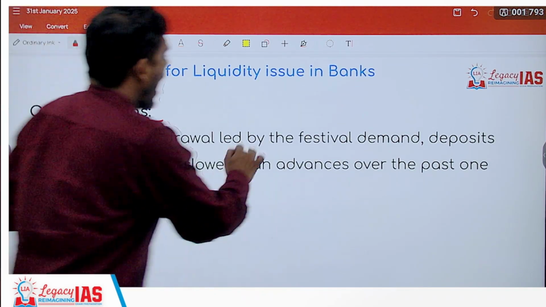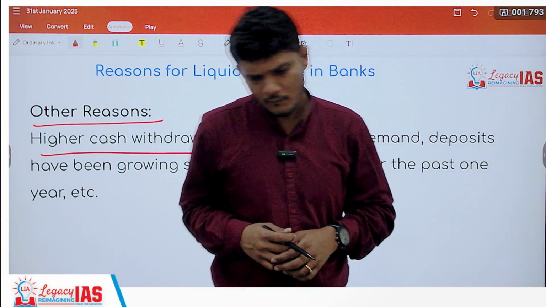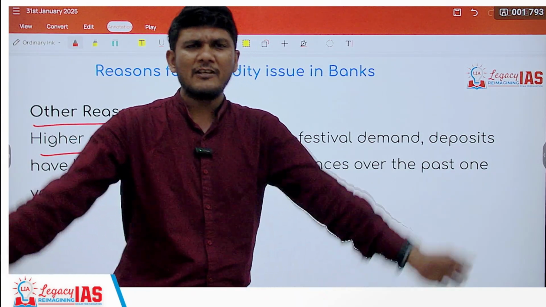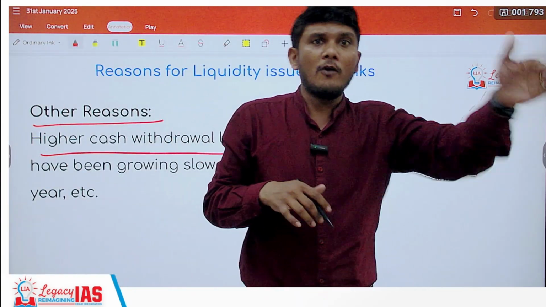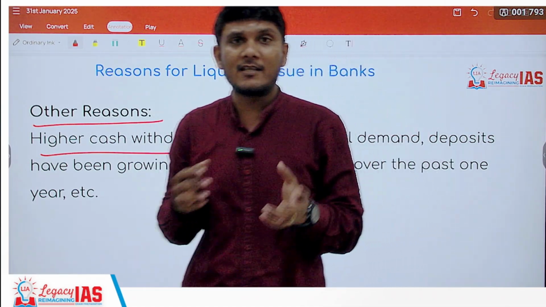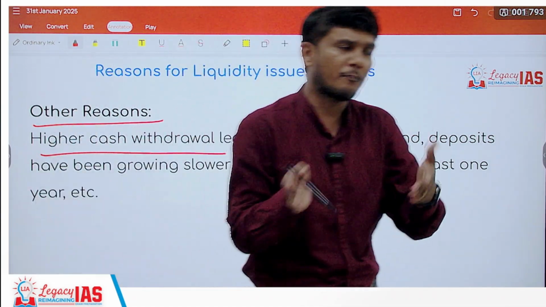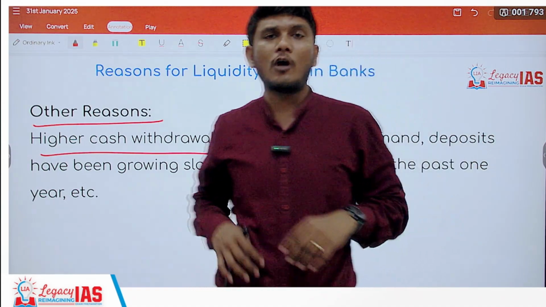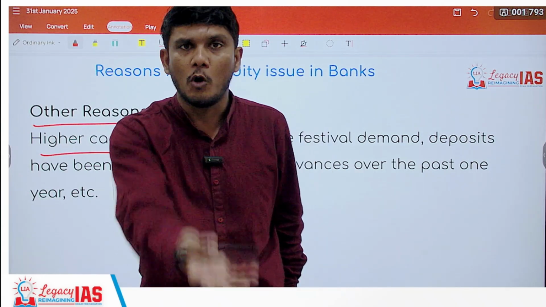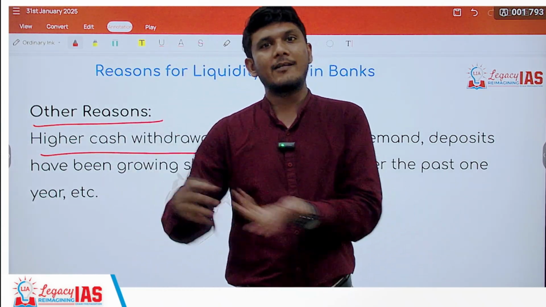For example, higher cash withdrawals. So what happens is higher cash withdrawals or lower deposits. Let's say festive season is coming. So you keep on withdrawing cash from the banks. So there is less amount of money with the bank. At the same time, you would not want to deposit because now you would want to spend. So you would not fix deposit it or keep it in the bank because you are about to spend more and more. So what happens? The bank does not have money.